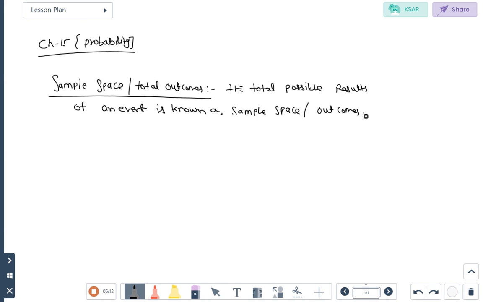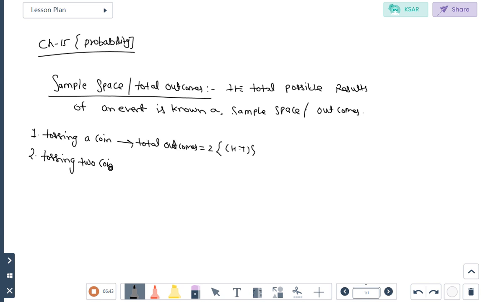Now firstly we will find out the sample space for tossing a coin. Tossing a coin, total outcomes are two, of which either head or tail will come. Second, tossing two coins, then total outcomes equal 4.